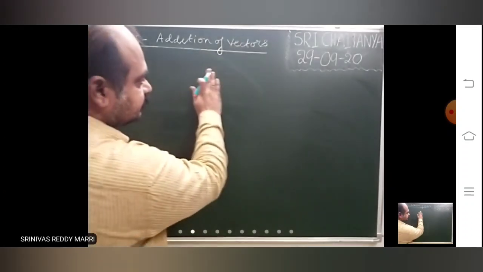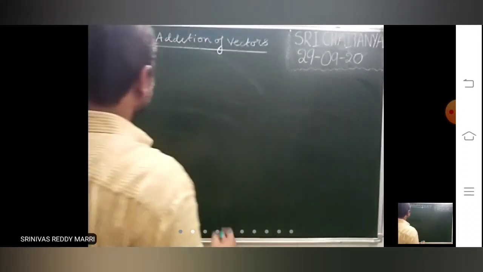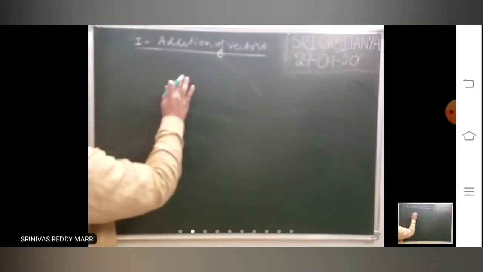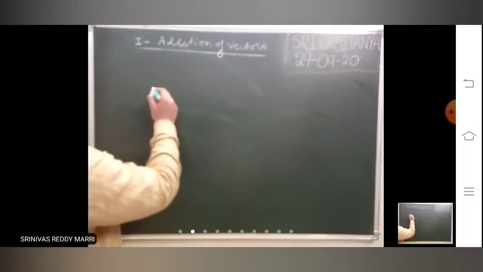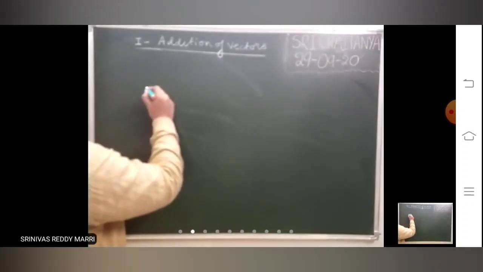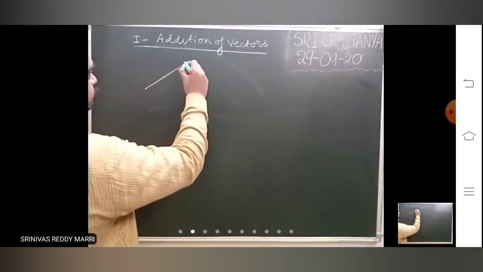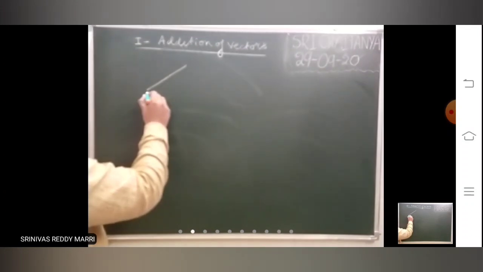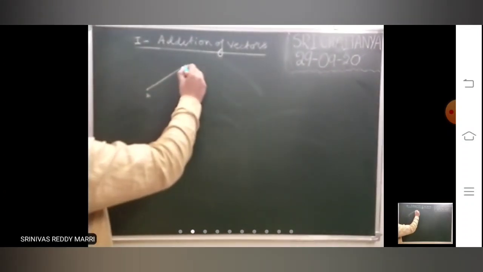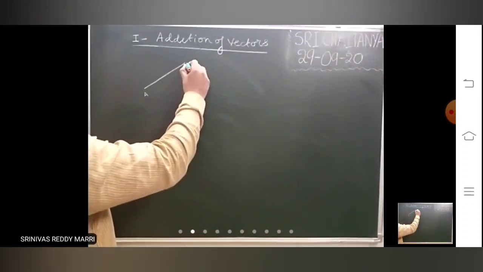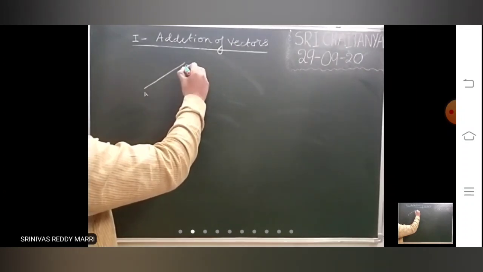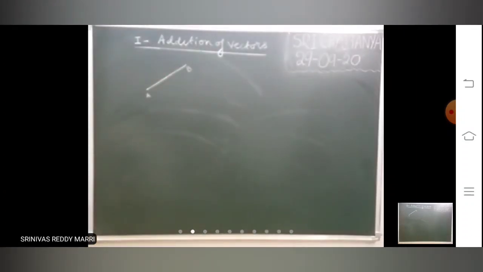So we will first discuss what a vector is. Look at it. This is AB. Very easy.